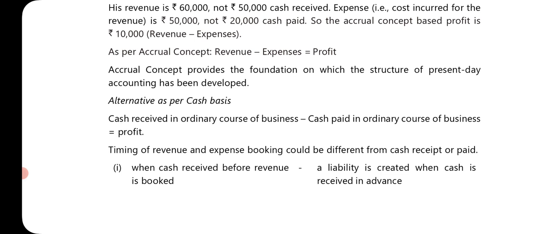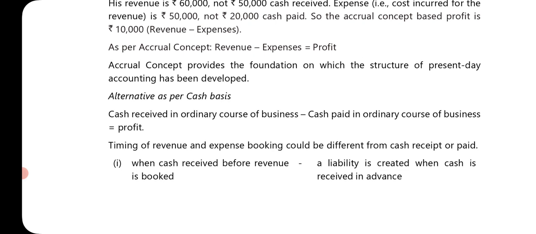Alternative as per cash basis. In cash basis, whatever cash is received and whatever cash is paid is only recorded, but in accrual basis, whatever is receivable or payable is recorded. Okay, so cash received in ordinary course of business minus cash paid in ordinary course of business is equal to profit. Usually in service sector, people follow cash basis.